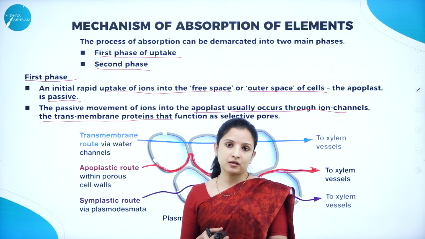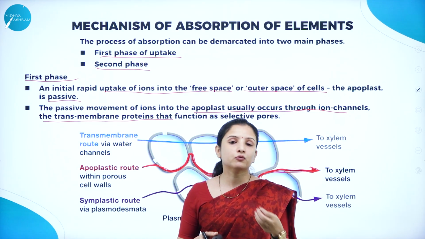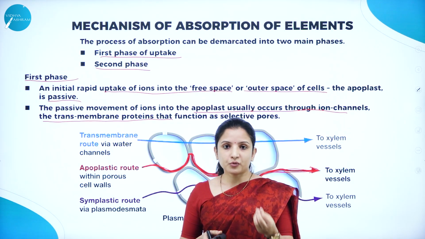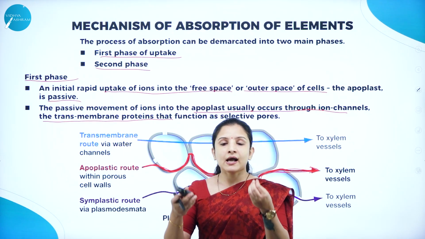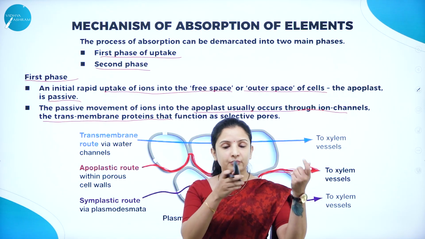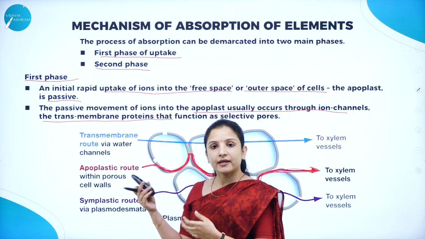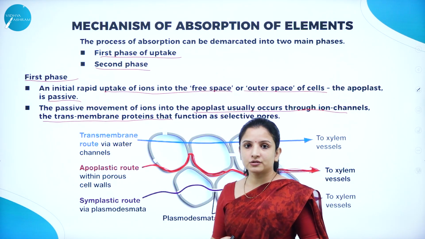Only some of the elements it will allow to enter through the plant cells, and some it will not allow. That is the time when the carrier proteins or the transmembrane proteins come to help, wherein they act like vehicles carrying the minerals from the soil into the root to different parts of the plant. They actually help. So that is why the movement of ions usually occurs.